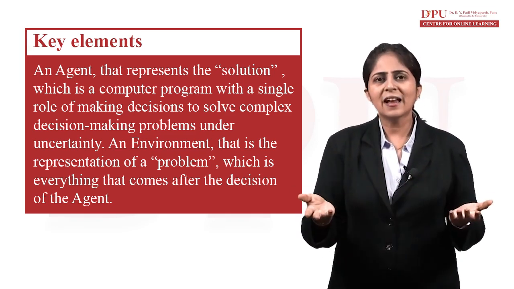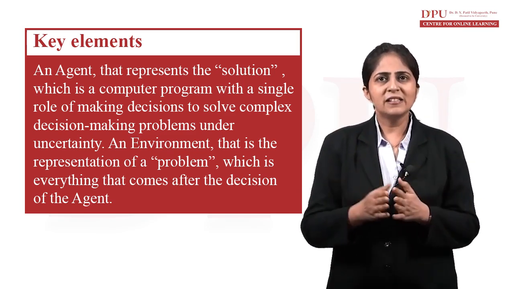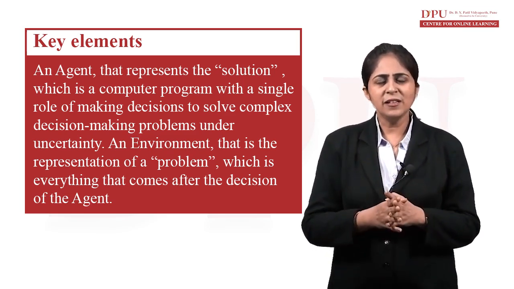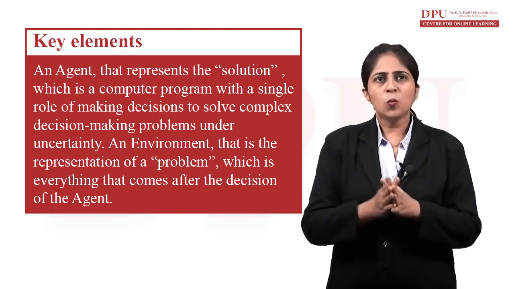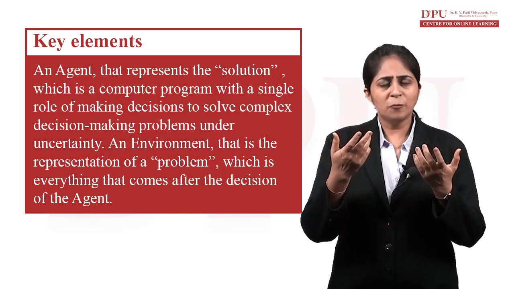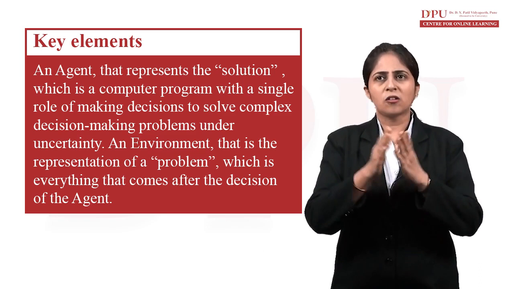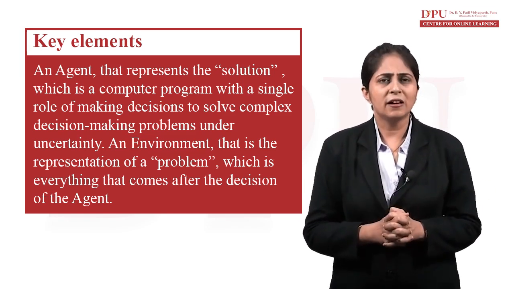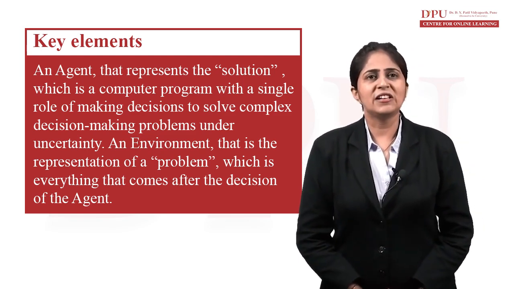He performs certain actions, but all these actions are uncertain. These actions are performed with uncertainty. That means the agent represents the solution, which is a computer program with a single goal of making decisions to solve complex decision-making problems under uncertainty. So that is what an agent is.